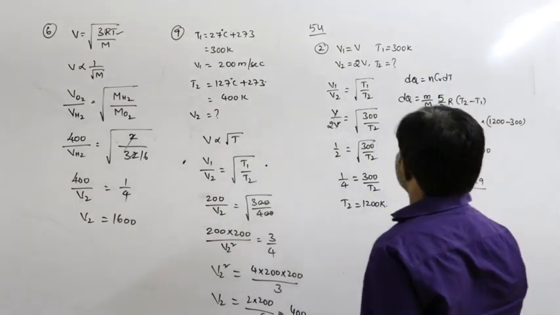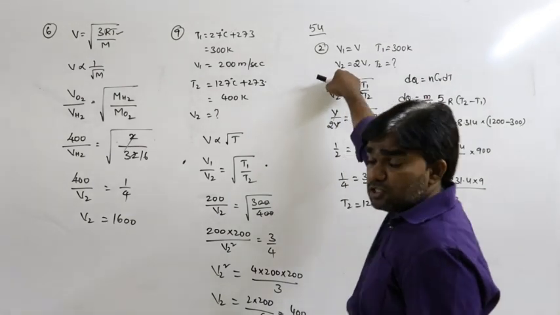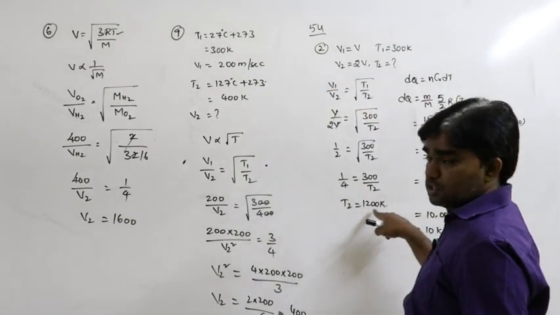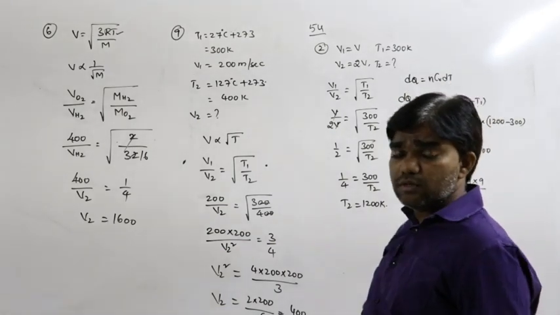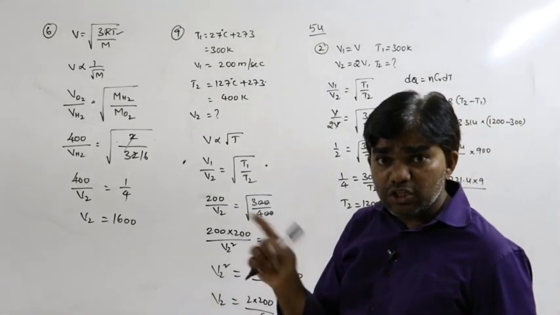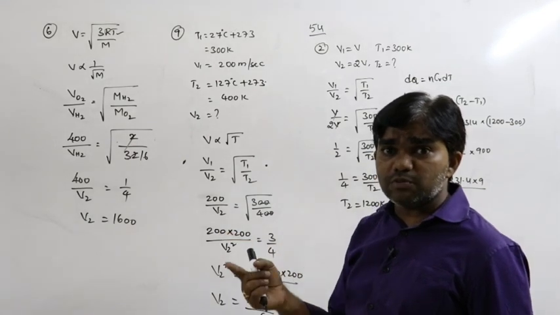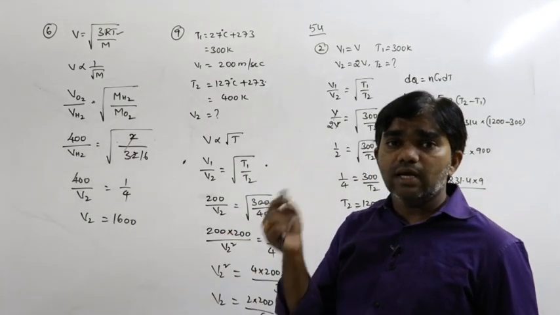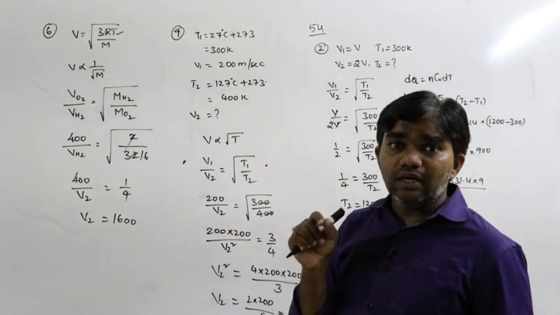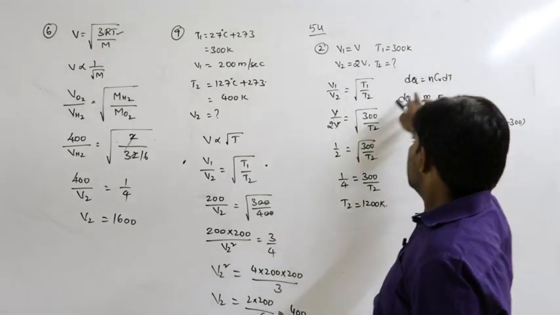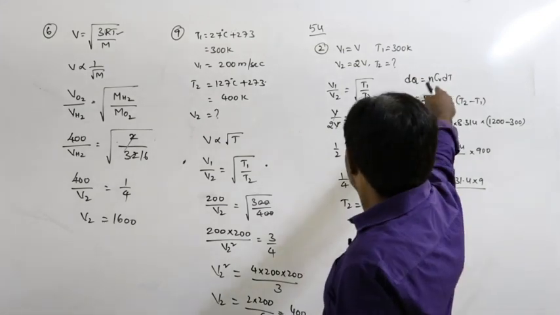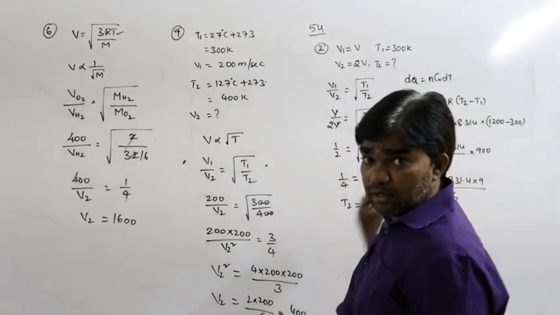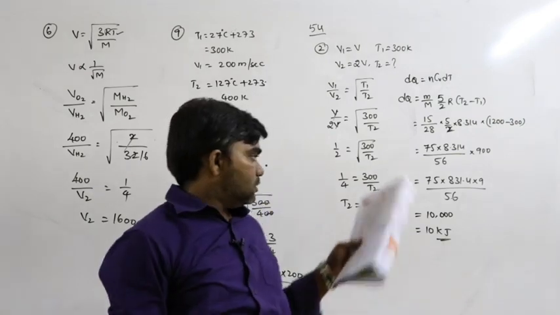So this is the concept. If the RMS velocity is doubled, then the temperature becomes this, and then we can find dQ. Why do we consider dQ is equal to nCv dT? Because a change in RMS velocity means a change in kinetic energy, and kinetic energy indicates the internal energy only. That's why I am writing nCv dT. If the work done were also mentioned, then we would have to write nCp dT. But work done is not mentioned here. So that is the situation.